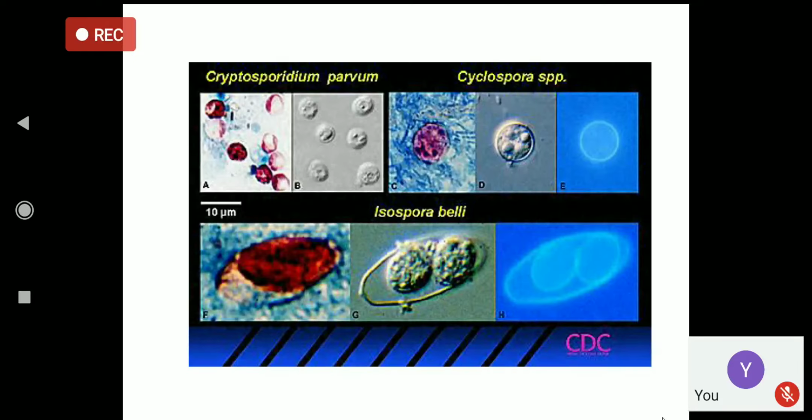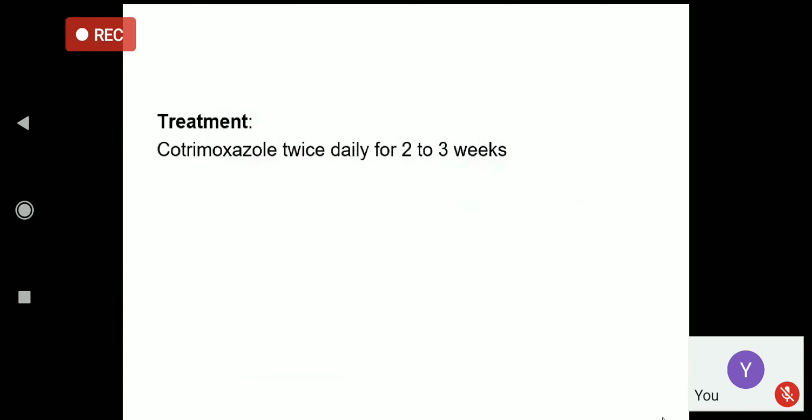This is the comparing picture of the three parasites. The first one is Cryptosporidium parvum, which is ZN positive, and in the wet mount it is smaller as compared to the other parasites. Cyclospora, when it is ZN positive, is slightly larger in size. The next one, below, is Isospora. Isospora we can differentiate easily from other parasites because of its shape and its larger size, and it is also acid fast. The treatment is cotrimoxazole twice daily for around 2 to 3 weeks.